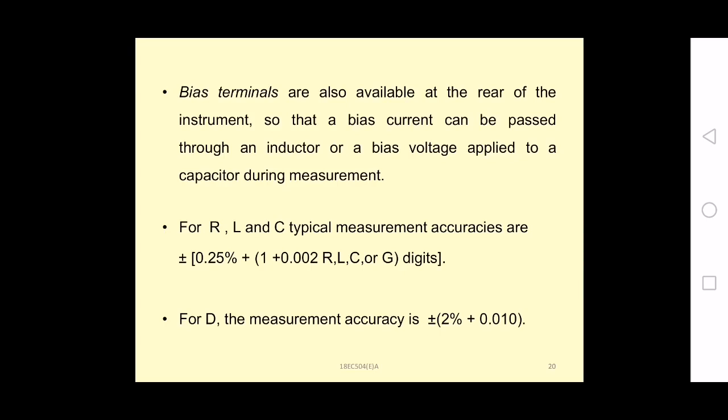And the typical accuracies are plus or minus 0.25%, plus 1 plus 0.002, for L, C or G digits. For the distortion, the measurement accuracy is plus or minus 2% plus 0.010.